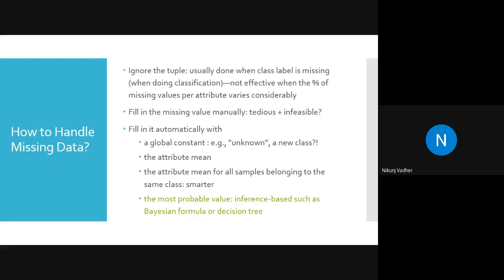And next is most probable value, inference based, such as Bayesian formula or decision tree. So using probability theory, you try to predict the value and replace it with the predicted value.